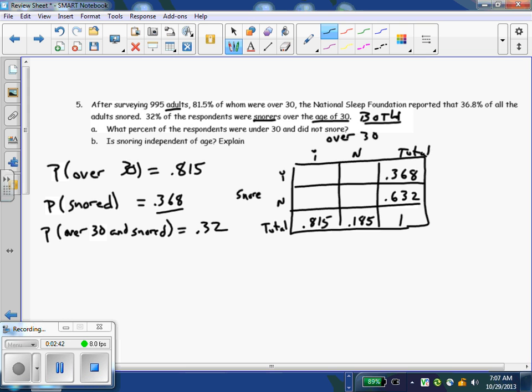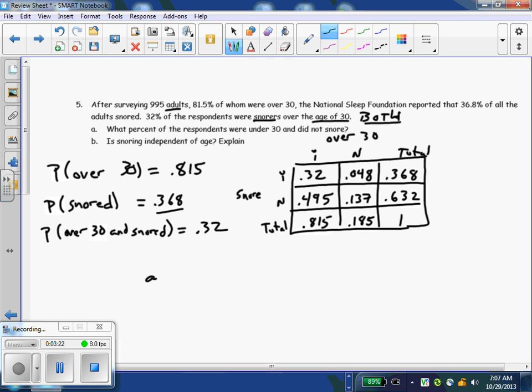And then that 32% were both over 30 and snored. So we take a second, do some quick math. That's 4.8% that snored and were not over 30. Not many people under the age of 30 snoring, apparently. And then over 30 but didn't snore, that would be 49.5%. And then finally this box: 13.7% of people were not over 30, so they're in their 20s, and they didn't snore.